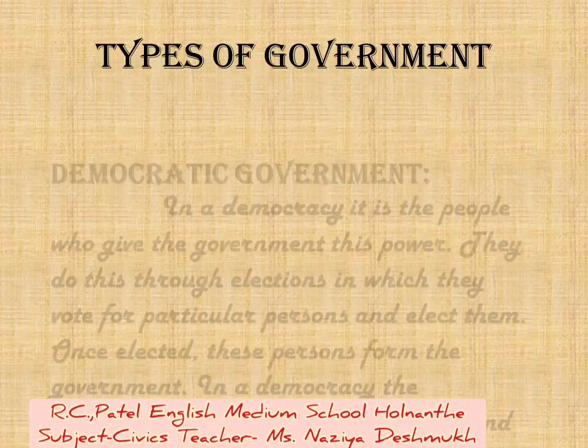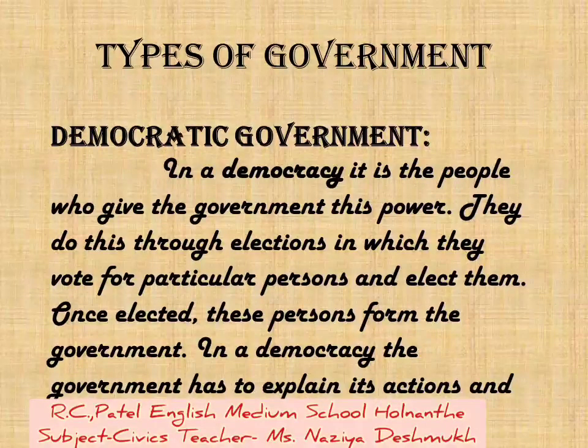Types of government. There are two different types of government, of which the first one is a democratic government. In a democracy, it is the people who give the government this power. They do this through elections in which they vote for a particular person and elect them. Once elected, this person forms the government. In a democracy, the government has to explain its actions and defend its decisions to the people.